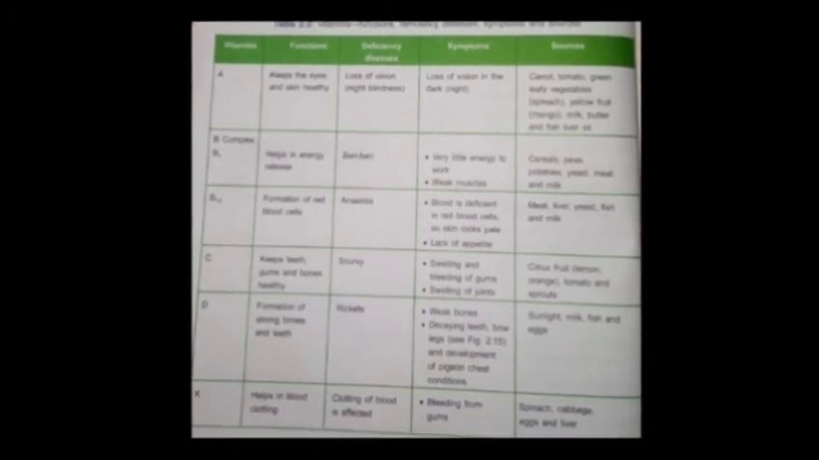Then we have vitamin C deficiency causing scurvy. In this kind of disease, we have swollen gums or bleeding gums. The gums are bleeding because of the deficiency of vitamin C. So to cure it, the person should include citrus fruits in his diet, like lemon, orange, guava and amla, which is a very rich source of vitamin C.